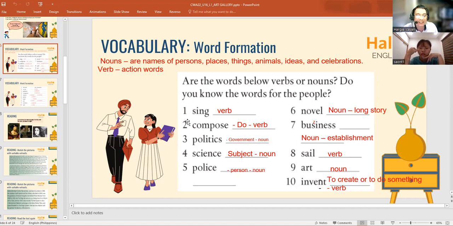Would you kindly say sing? Let's try to read the words. Sing, compose, politics, science, police, novel, business, business again, sell, art, and invent.